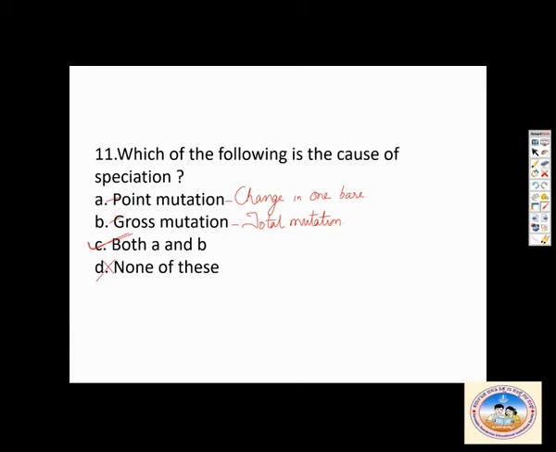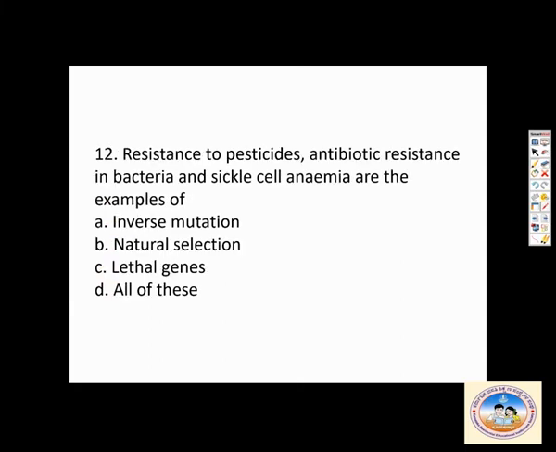Then we go to the next one. Resistance to pesticides, antibiotic resistance in bacteria, and sickle cell anemia are examples of... So remember we told about resistance to pesticides, antibiotic resistance. Those are all by humans. So it is not inverse mutation. So it is actually natural selection. Then lethal genes, it is not right. All of the above is not right. The correct answer is natural selection. Natural selection by anthropogenic action.